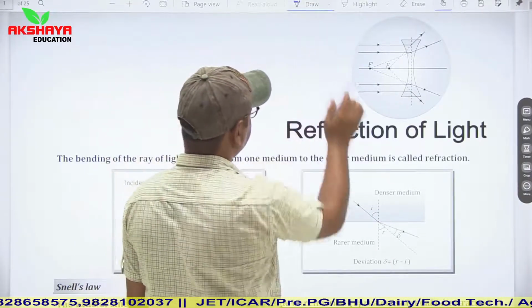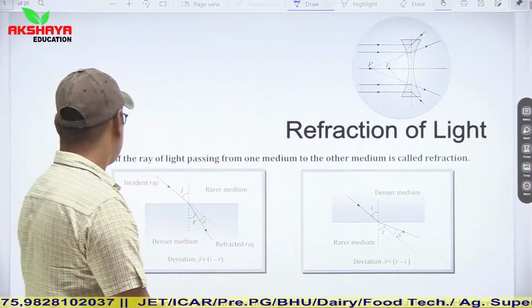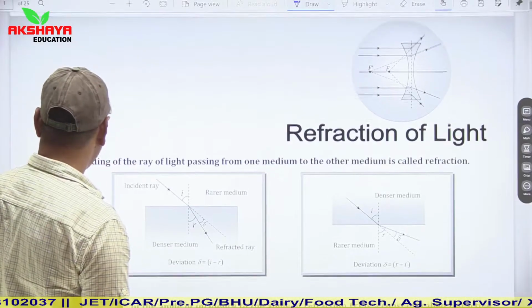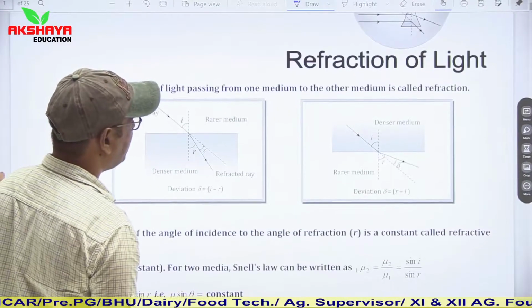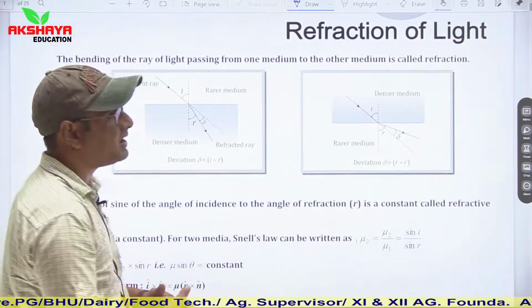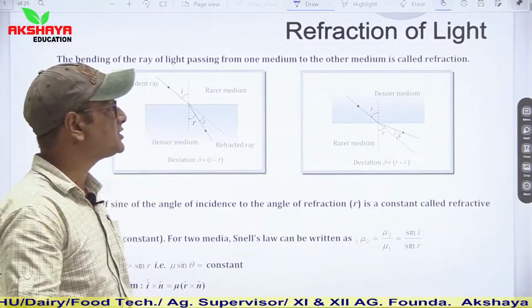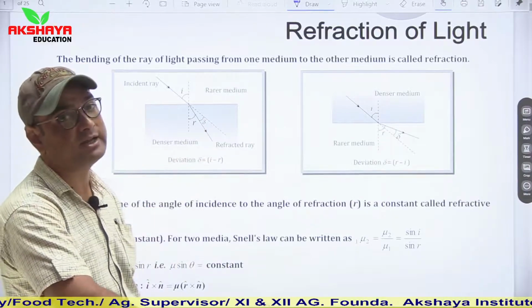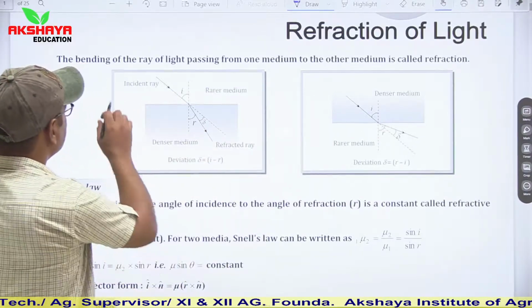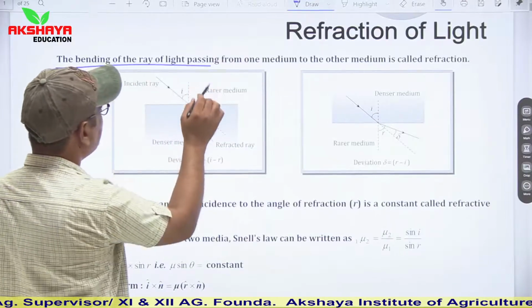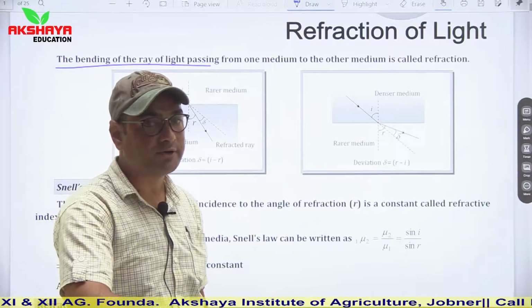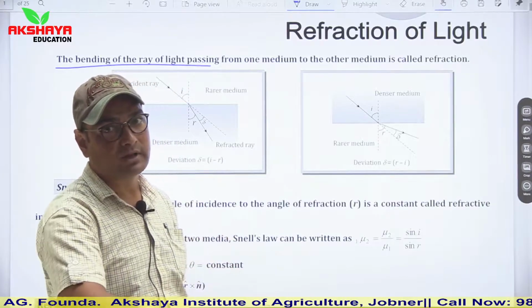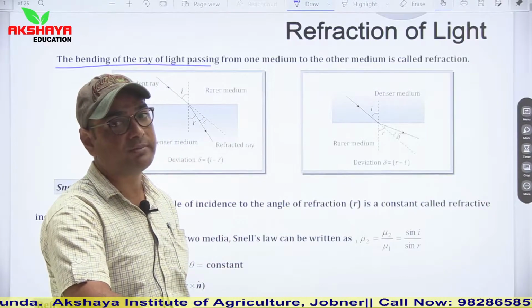Refraction of light means bending of light. Whenever light travels from one medium to another medium, it bends from its actual path. This phenomenon of bending is known as refraction of light. We can clearly see the bending of the ray of light passing from one medium to another medium. For the refraction phenomenon, there should be at least two media,